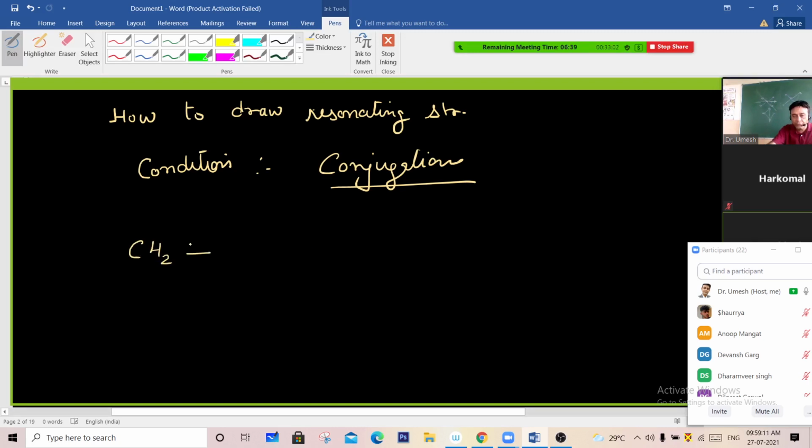if there are two pi bonds alternatively present, you can see there are two pi bonds which are alternatively present. We say these two pi bonds are in conjugation with each other.